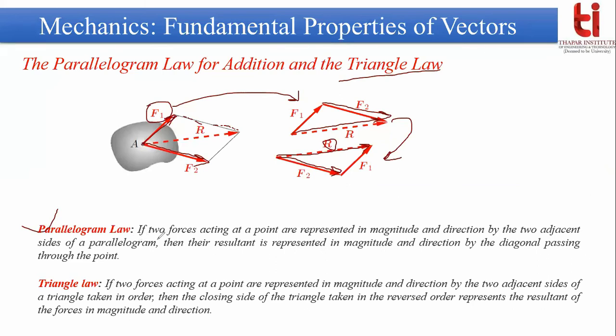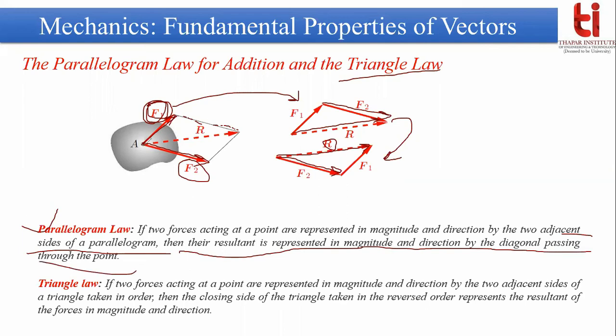The same statement is written here describing the parallelogram law. It says that if two forces acting at a point are represented in magnitude and direction by the two adjacent sides of a parallelogram, then their resultant is represented in magnitude and direction by the diagonal passing through the point. So this diagonal will represent the resultant of these two forces.